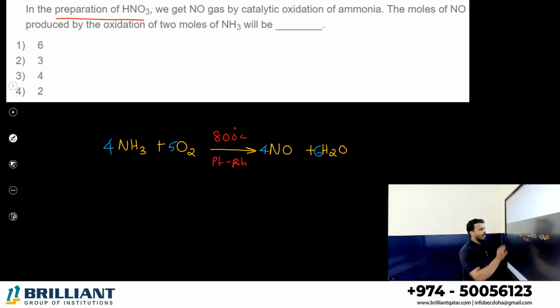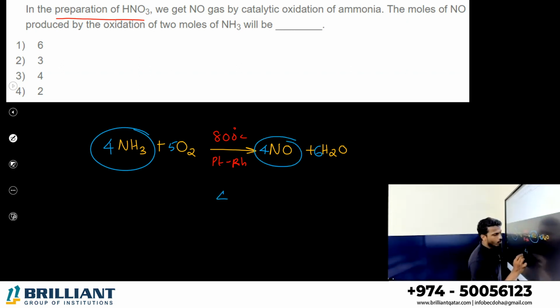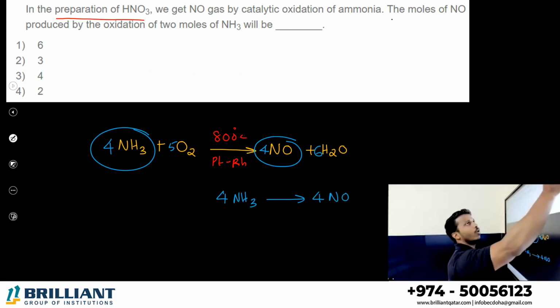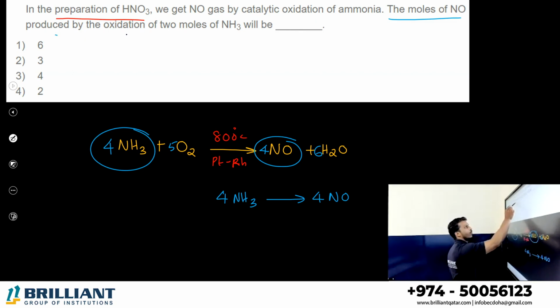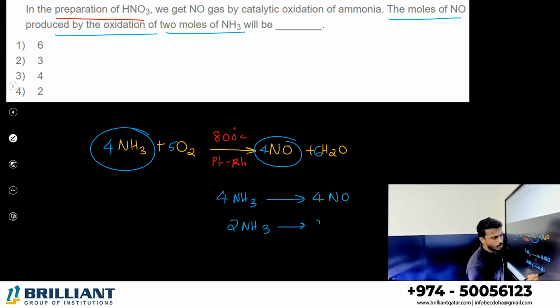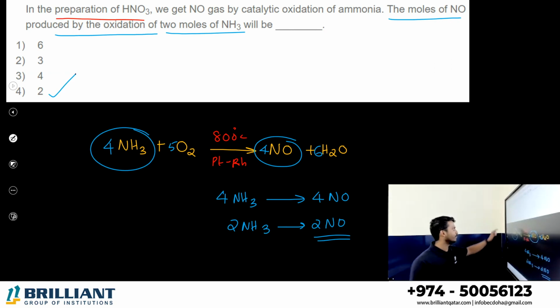As per the equation, 4 moles of ammonia give 4 moles of nitrogen monoxide. So 2 moles of ammonia, how much will it give? 2 moles of nitrogen monoxide, right? The fourth option, the answer is 2.